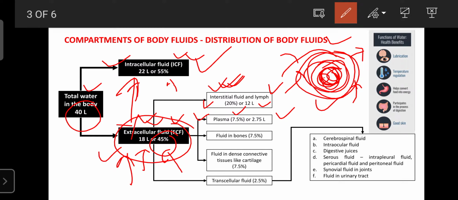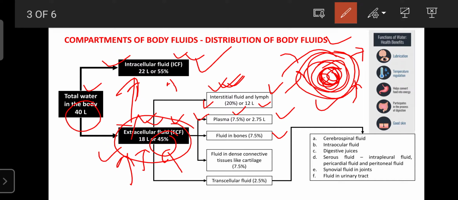And regarding certain fluid, it is present inside the bones. Inside the bone joints, the fluid is known as the synovial fluid. That fluid is about 7.5%, that means 2.75 liters, present inside the bone cavity or joints.